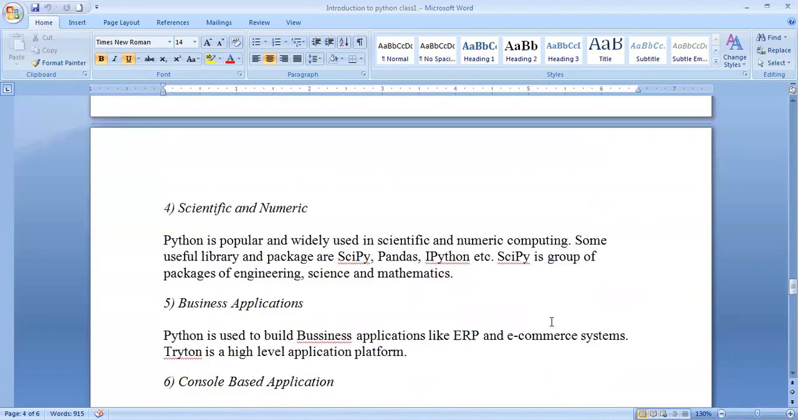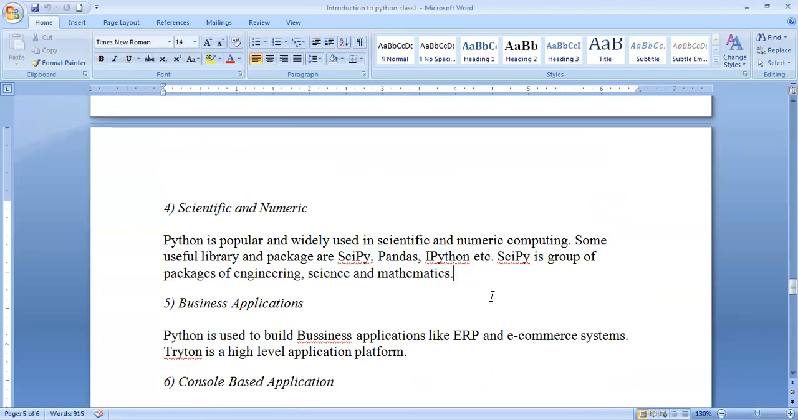And the next one is scientific and numeric. Python can support the scientific field and numeric field also, with so many libraries and packages like SciPy, Pandas, IPython. These are groups of packages, nothing but what I mentioned here. These can be supported in engineering, science, and mathematics, and it can also enhance business applications.